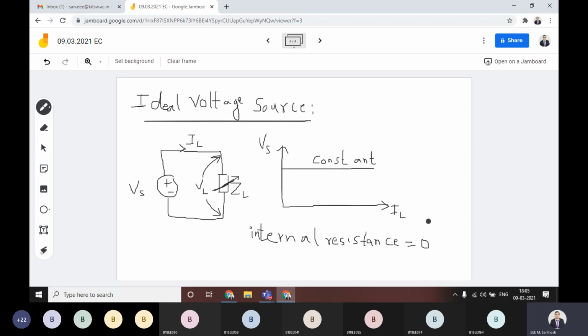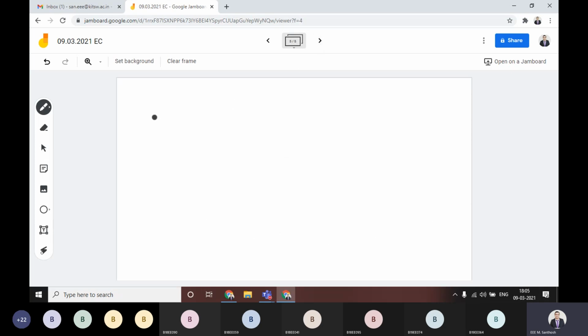Why? Because when you have a simple circuit, let us suppose a 10 volts battery, or a 10 volts ideal voltage source, is connected to some resistance R. Then because of this 10 volts, the current is flowing through this one, and there is some voltage existing across this R. We will calculate these values.